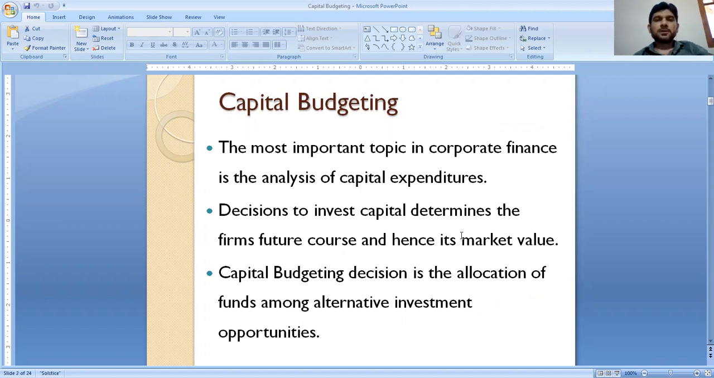What is capital budgeting? The most important topic in corporate finance is the analysis of capital expenditure. Decisions to invest capital determine the firm's future course and hence its market value. Capital budgeting decisions involve the allocation of funds among alternative investment opportunities.